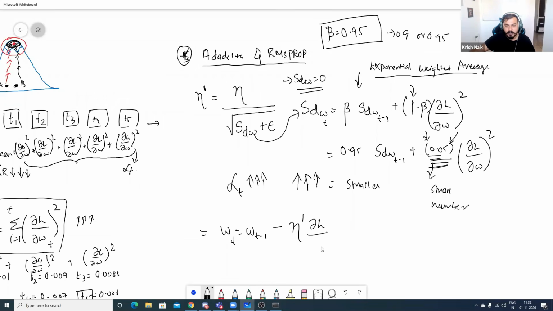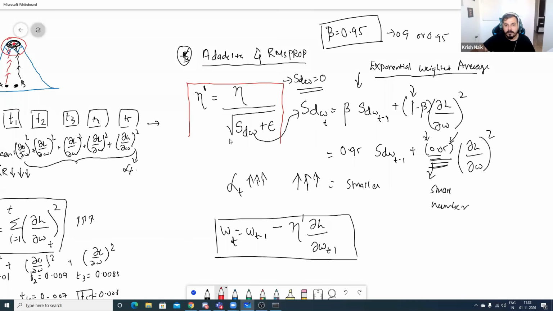Derivative of loss with respect to derivative of W old, W of T minus 1. So this will basically be my full formula. This n hat is basically getting changed to somewhat like this. Instead of just using alpha of t, we are changing this alpha of t with something called the exponentially weighted average. This notation is given in the research paper, so I have written it. So instead of this, we are using exponentially weighted average.